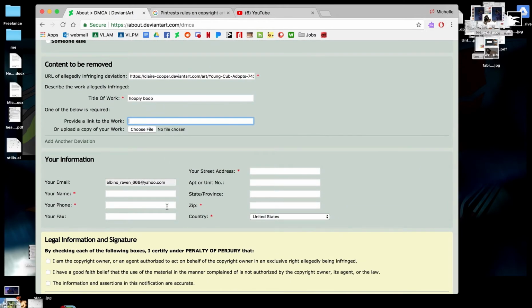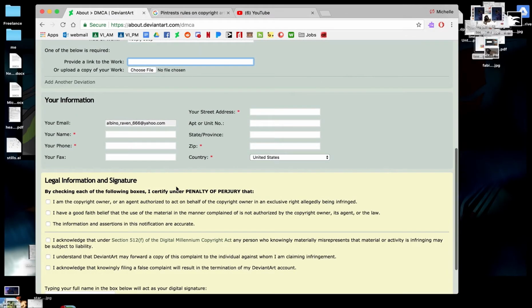Then you have to scroll all the way down here, and you're going to start to see this personal information stuff, which I am not going to fill out in front of you because I like to have some anonymity on the internet, even though you can see my name is Michelle scattered around several places.